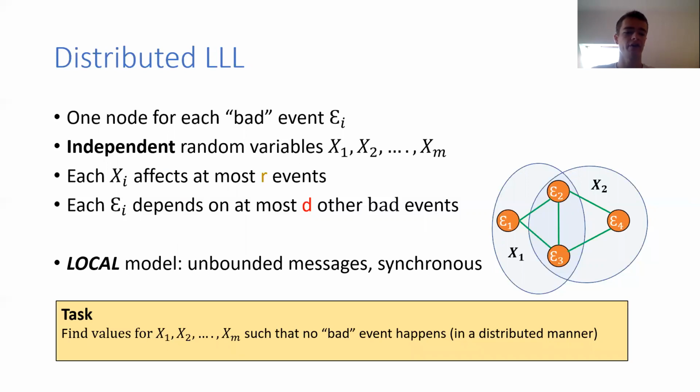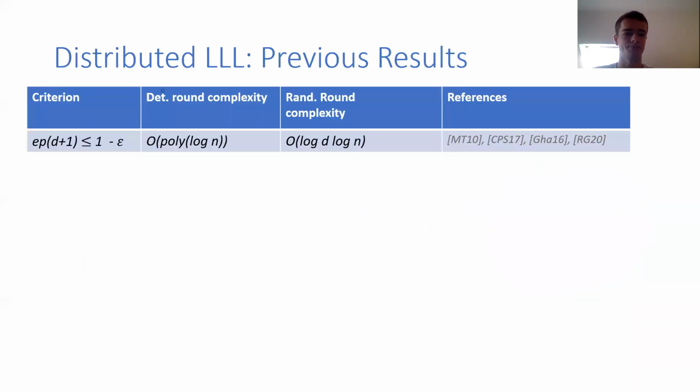And now the task is to find values for the random variables x1 up to xm such that no bad event happens. And this you want to do in a distributed manner. This means at the end, each node should know the values of all the random variables it depends on. Okay, so what is known about the distributed Lovász local lemma, previous results?